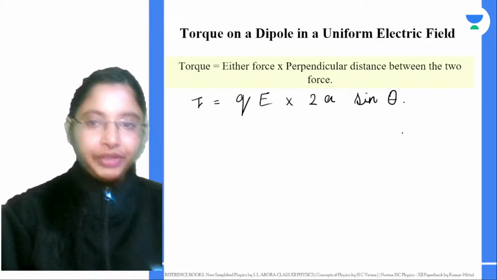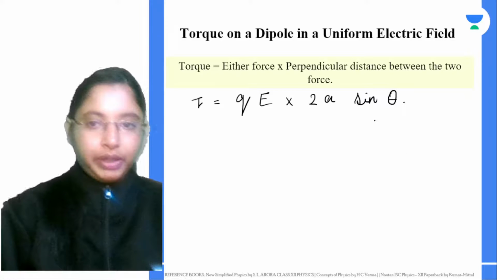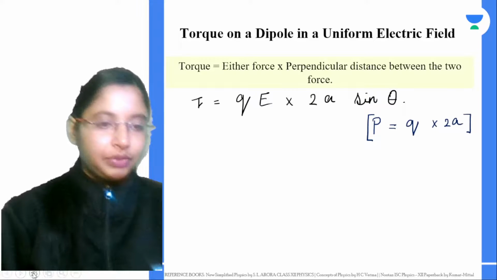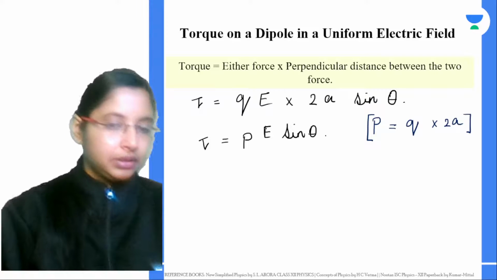From here we can see the dipole moment. The dipole moment is given by either one of the charges into the distance between them. Because of this, the equation changes: Q into 2a is the dipole moment P, so tau equals P into E into sine theta.